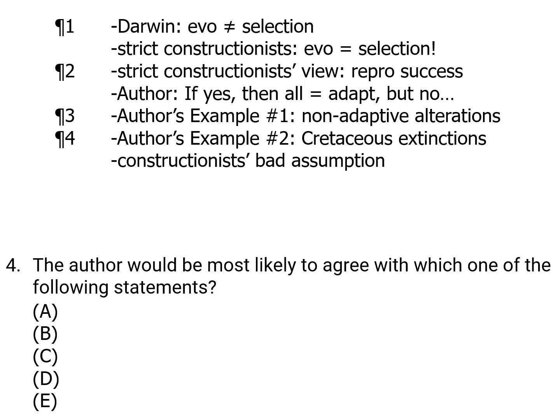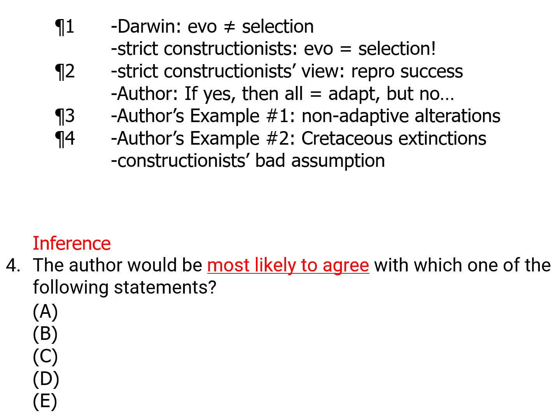Question 4. When a question asks what the author would be most likely to agree with, you're doing an inference question. On an inference question, our job is to track down enough information in the passage to prove something. Here, to prove what the author would believe.